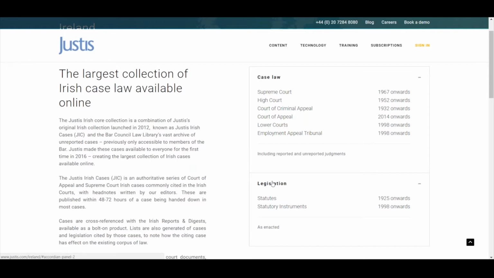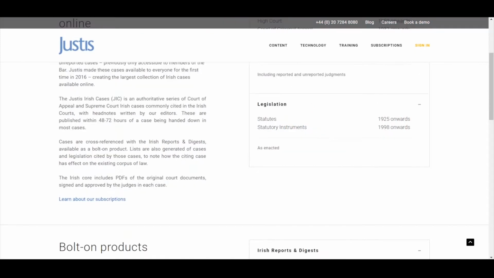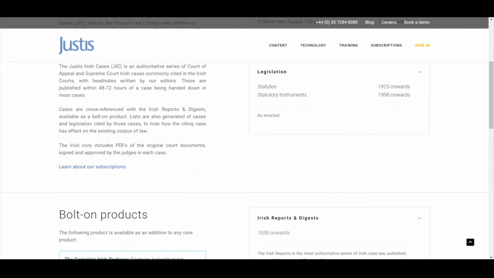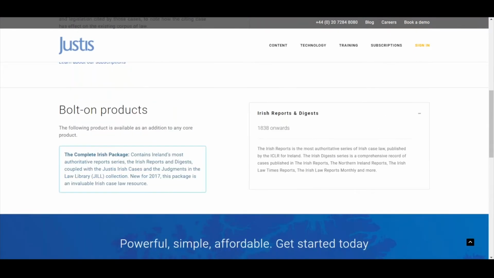We also have Irish legislation back to 1925. Now, these are the acts as they were when they were first created, without any amendments. So if you did want up-to-date, current, consolidated legislation, then you'd need to use another service. But we do have Irish legislation on the service itself.